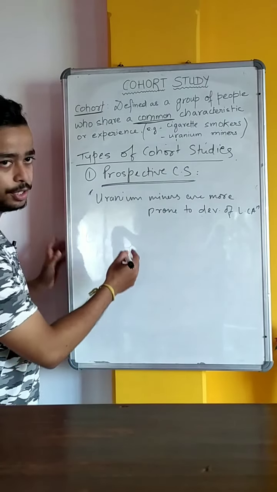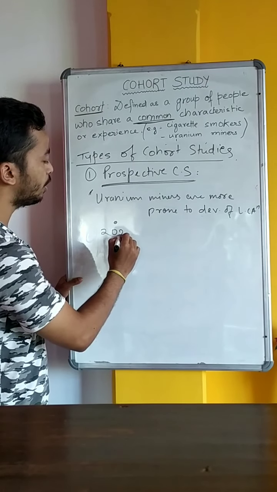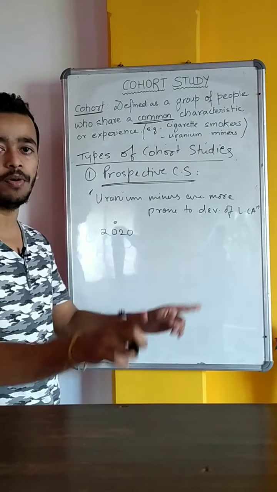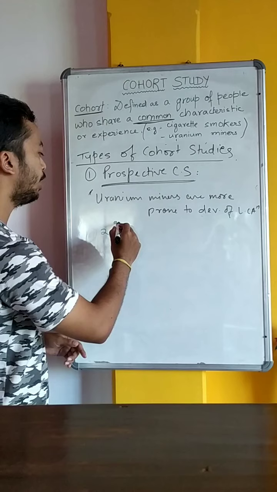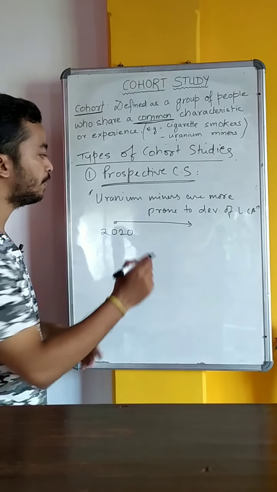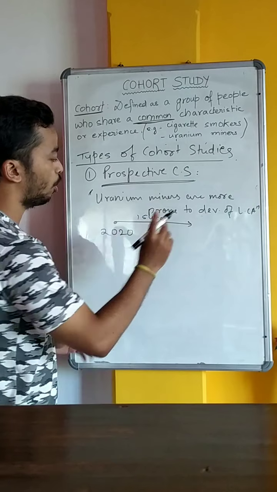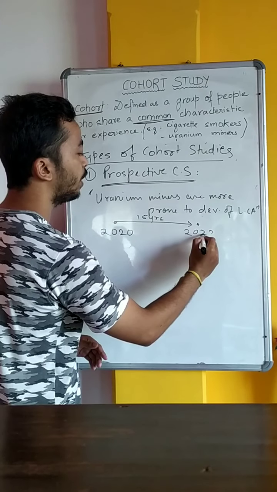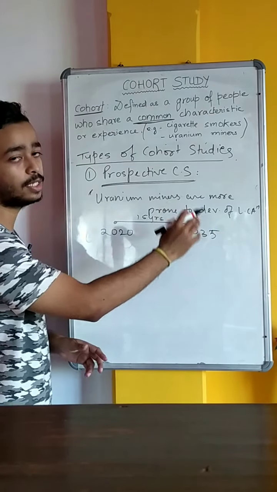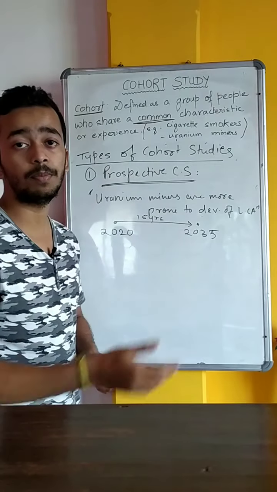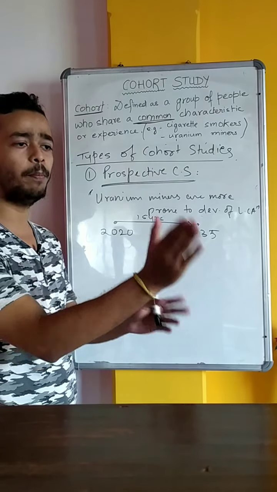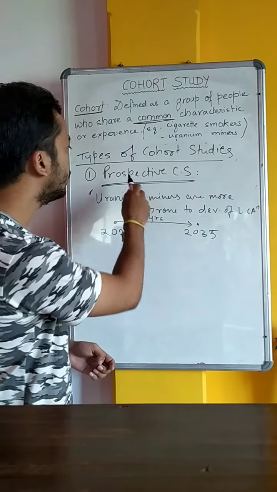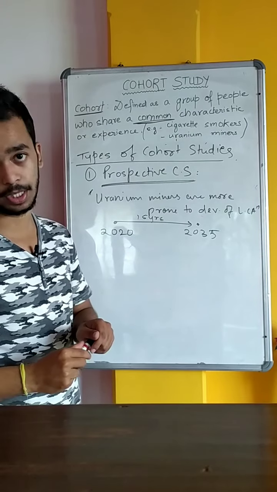So this is year 2020. In the year 2020, we'll go to uranium miners, we'll select a group of uranium miners and we'll observe them for, let's say, 15 years. We'll observe them for 15 years, and in the year 2035 we will see how many of them have developed lung cancer. We will also have a comparison group to compare the results. Okay, so this is how the prospective cohort study is done.